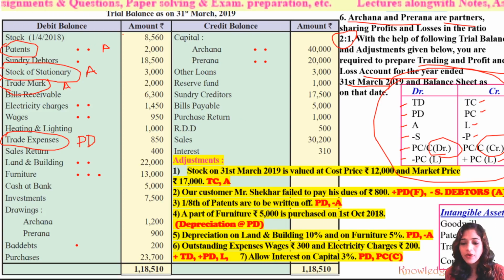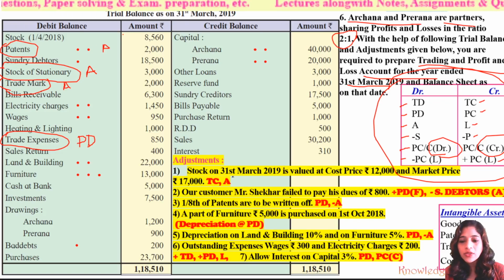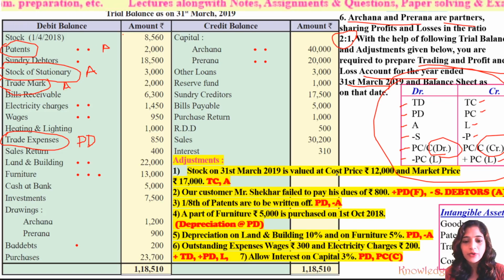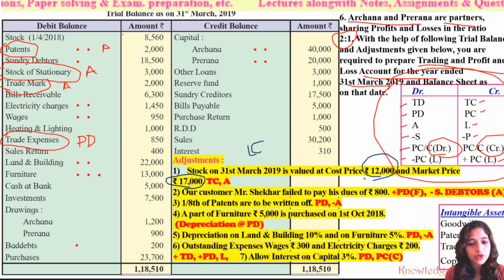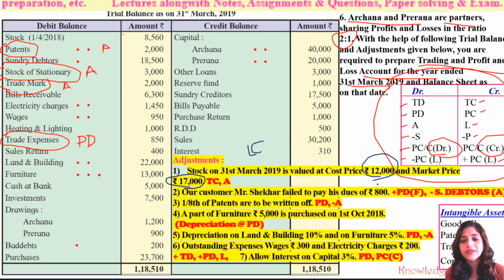Now let's directly move to the adjustments. What is the first adjustment? Stock on 31st March 2019 is valued at cost price rupees 12,000 and market price rupees 17,000. What is our rule? Whichever is the lowest, may it be the cost price or the market price, that must be considered.